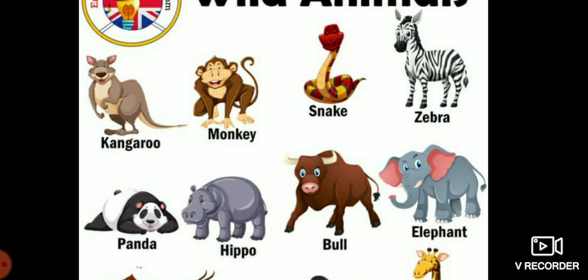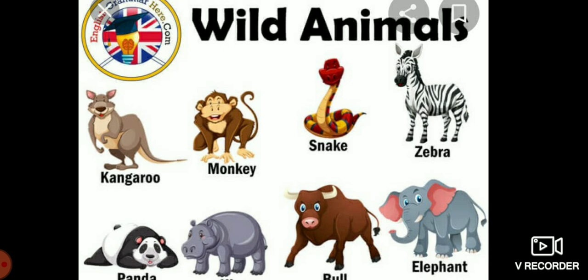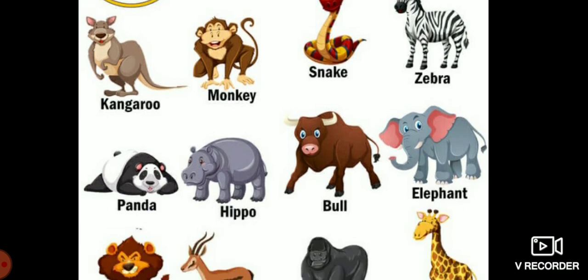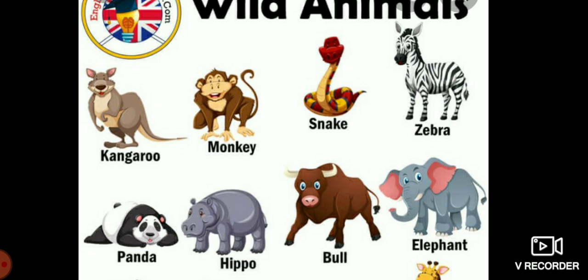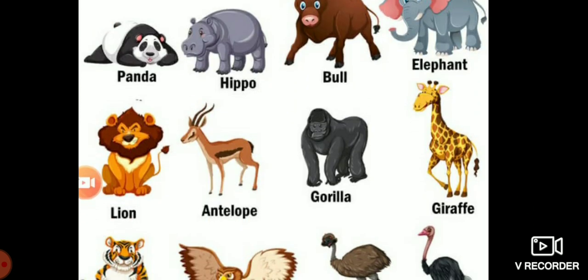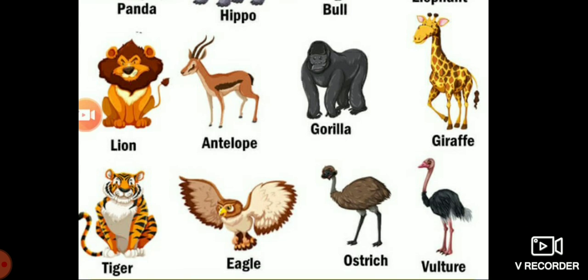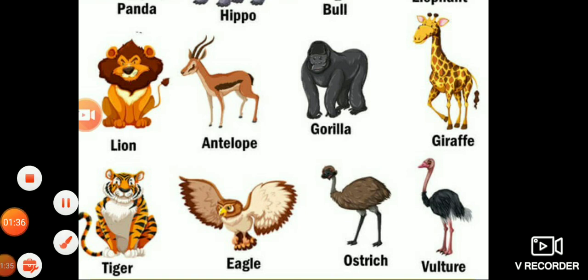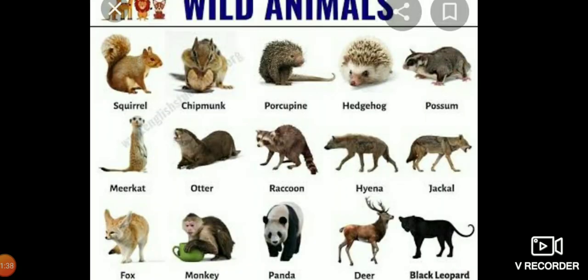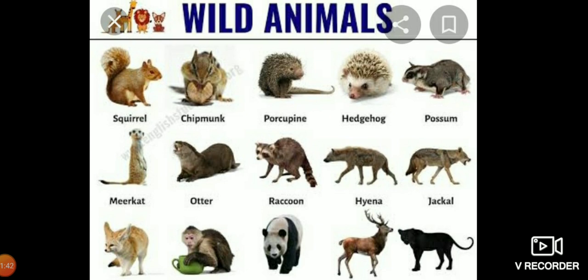Look at these again: kangaroo, monkey, zebra, bull, hippopotamus, panda, antelope, gorilla, giraffe, eagle, ostrich, vulture. Yes, are you looking? Okay. Now you are very interested to see them. Yes or no, children? Now squirrel,